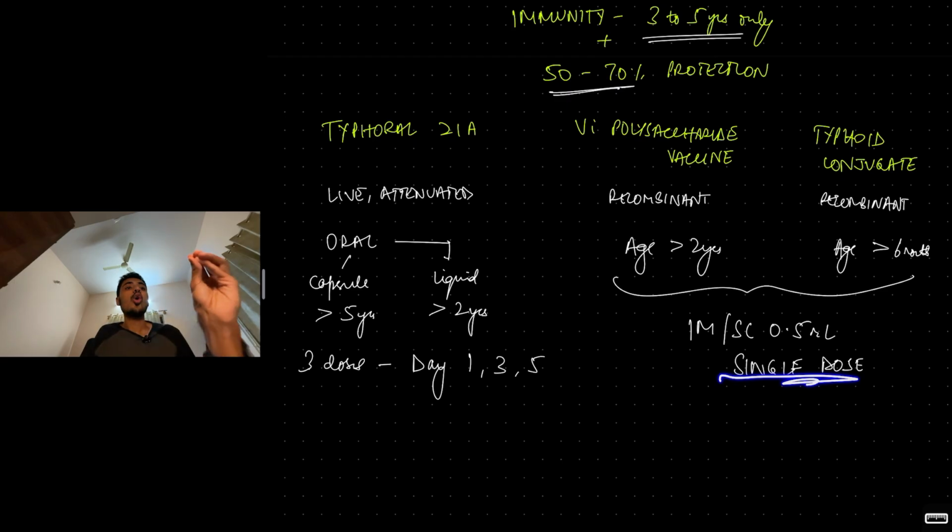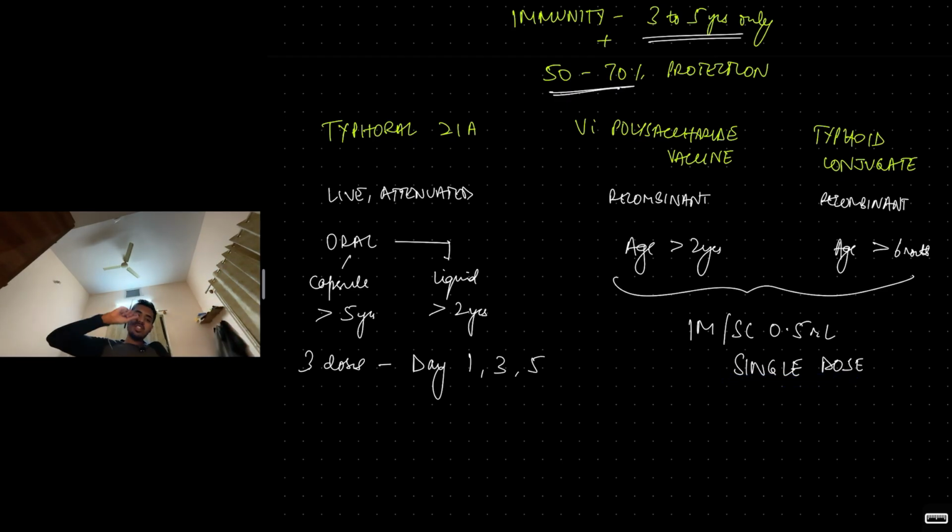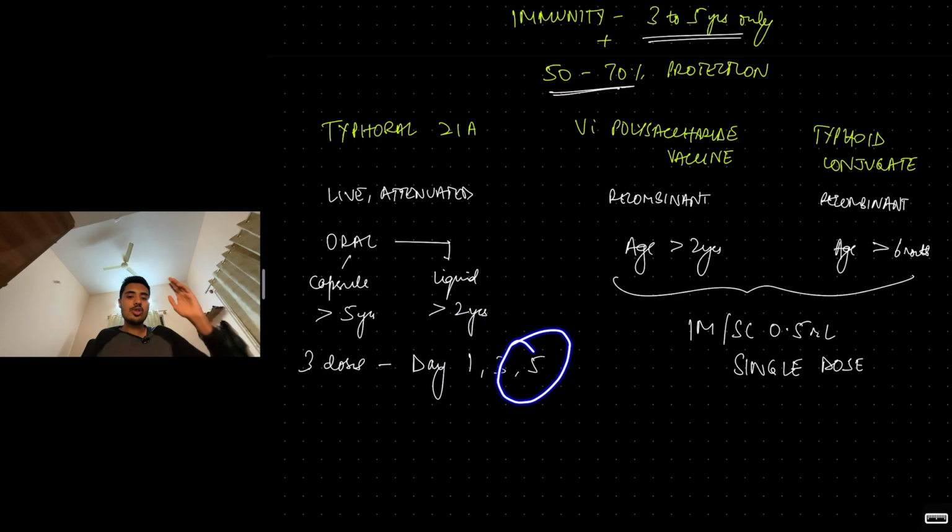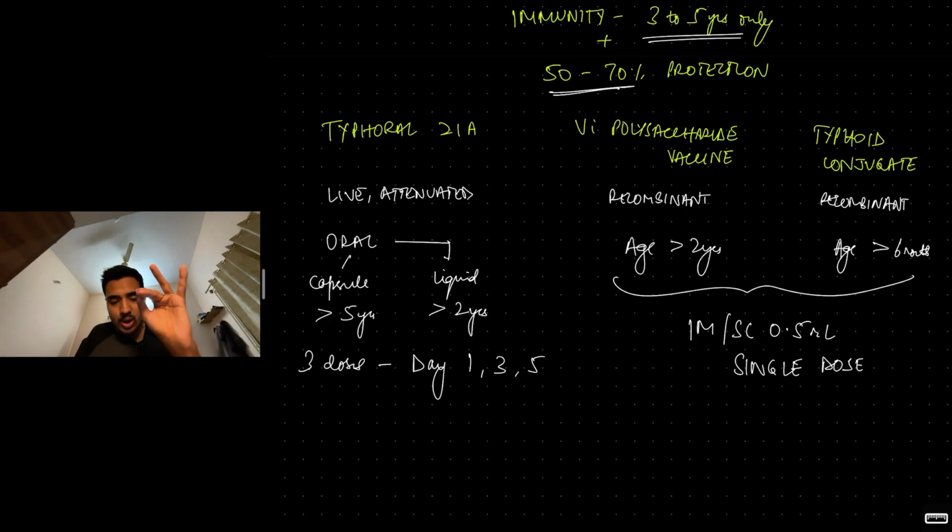Oral dose, 3 doses on alternate days. First day, the next day break. Then third day, the next day break again. Then fifth day. So day 1, day 3, day 5, 3 doses oral. More than 5 years old, capsule form of Typhoid 21A. 2 to 5 years old, liquid form. It is a live attenuated vaccine. It is an oral vaccine, Typhoid 21A.